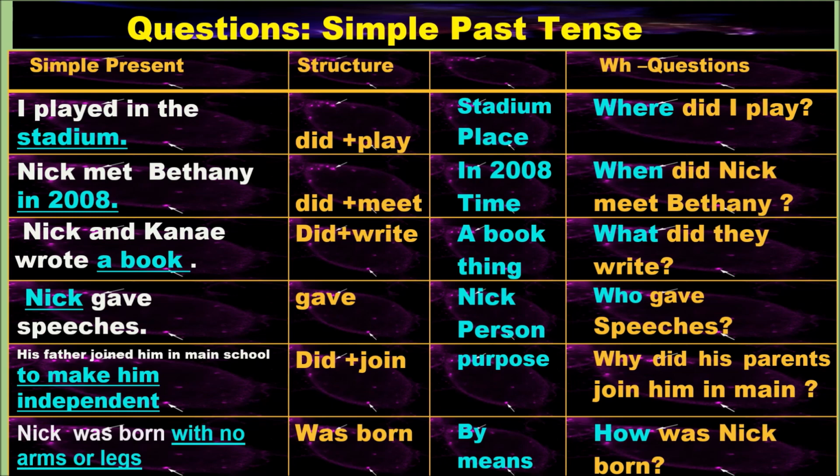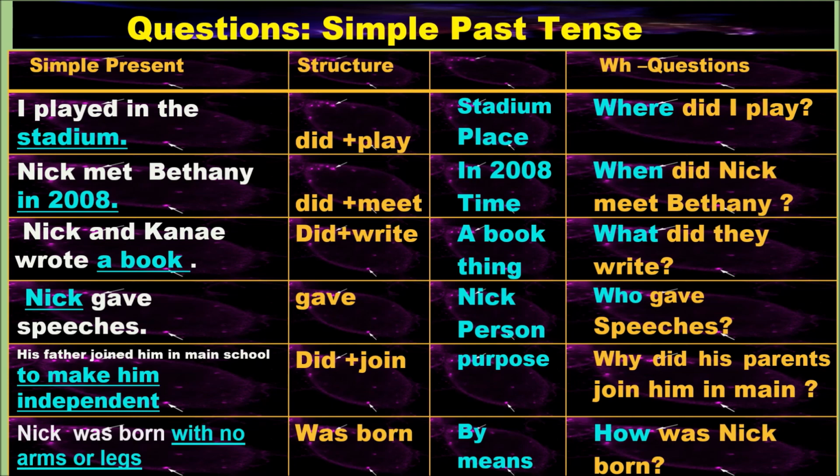Nick met Bethany Hamilton in 2008. Here the verb is met, that means did plus meet. In 2008, it talks about time. So the question is, when did Nick meet Bethany Hamilton? And the next question is, Nick and Kenya wrote a book. Here, a book is a thing. So, wrote means did plus write. So, the question is, what did they write?